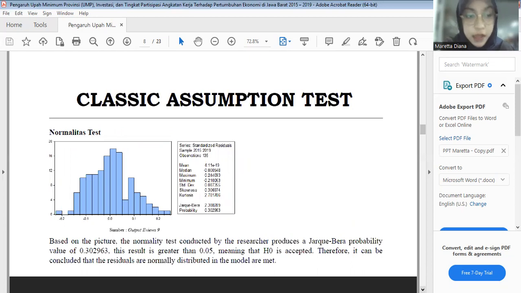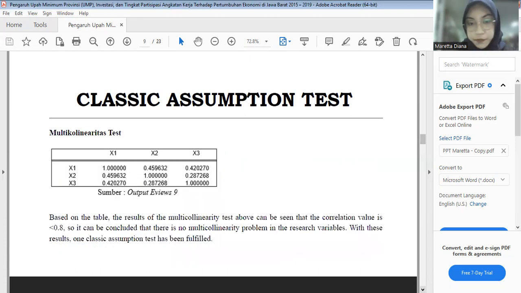The normality test conducted by the researcher produced a Jarque-Bera probability value of 0.302963. So this result is greater than 0.05, meaning that H0 is accepted. Therefore, it can be concluded that the residuals are normally distributed in the model.